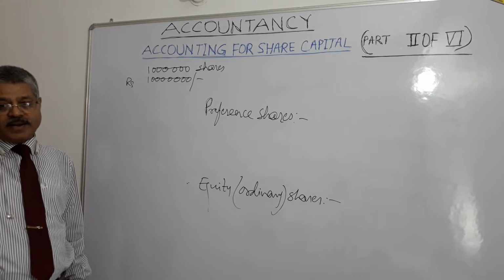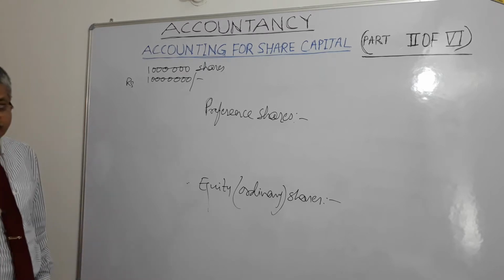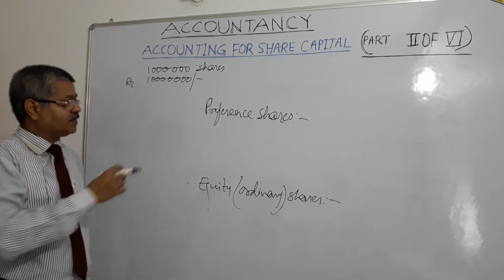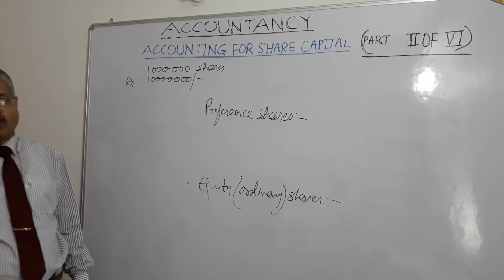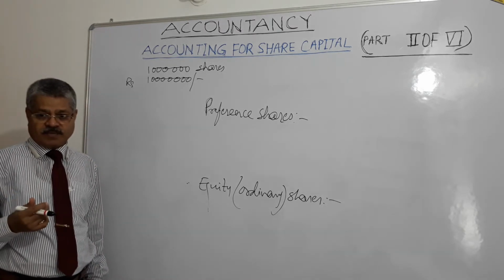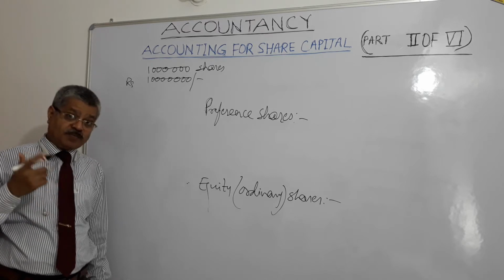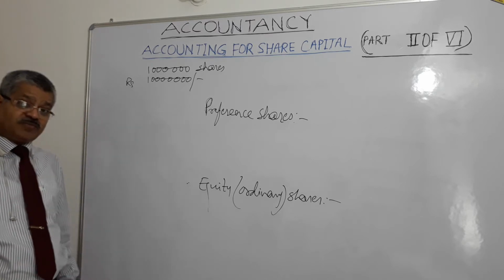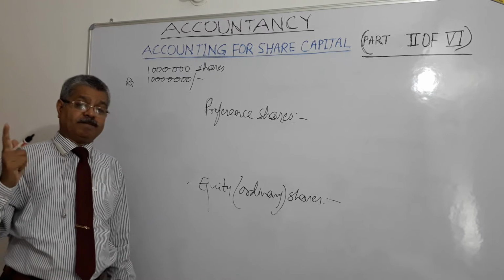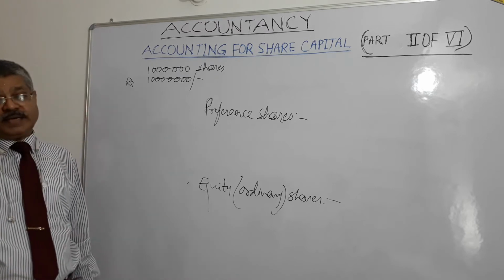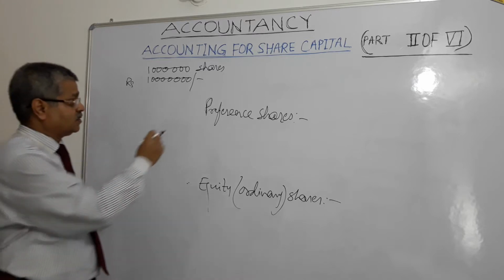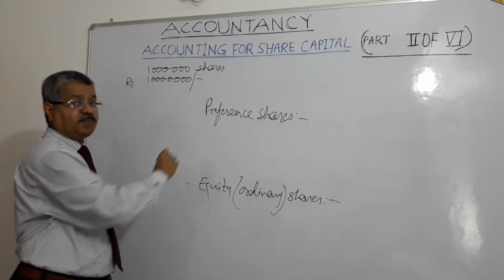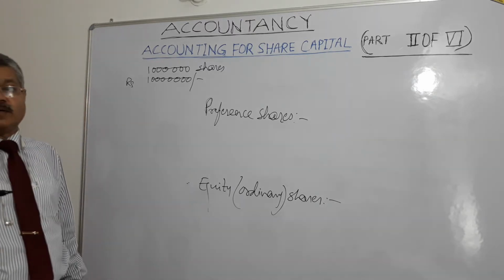Regarding dividend, right? Then with respect to capital, preference shareholders carry, or will carry on winding up of the company, if there is a situation where the company is going to be wound up, preferential right to what?